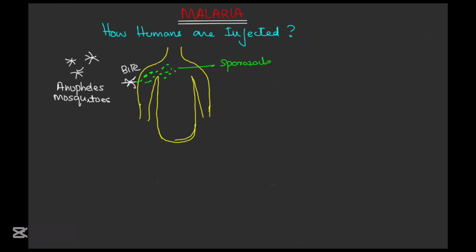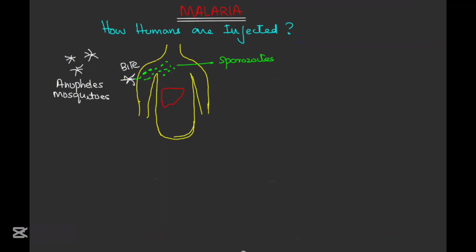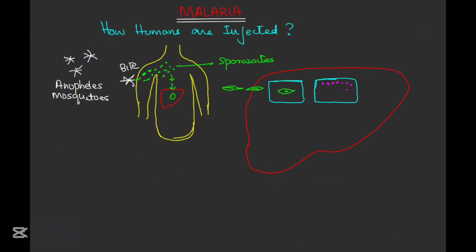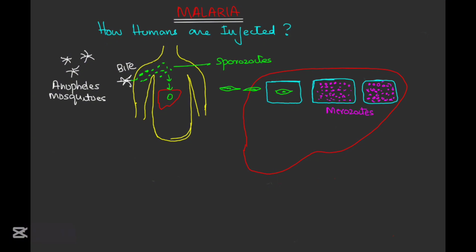These microscopic motile forms of malarial parasites are carried rapidly via the bloodstream to the liver, where they invade the hepatic parenchymal cells and begin a period of asexual reproduction, which is known as intrahepatic or pre-erythrocytic schizogony. During this asexual reproduction, a single sporozoite may produce from 10,000 to greater than 30,000 daughter merozoites.